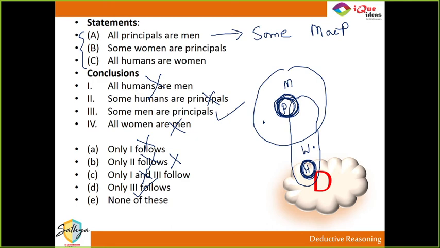Did you get that? Shrikar, Yash. Shrikar, did you get it? All humans are principles. कहाँ पे दिया है all humans are principles? Where is it given that all humans are principles? If all humans are principles, then some principles are human. Swayam. Women. If all women are principles, I don't get it.